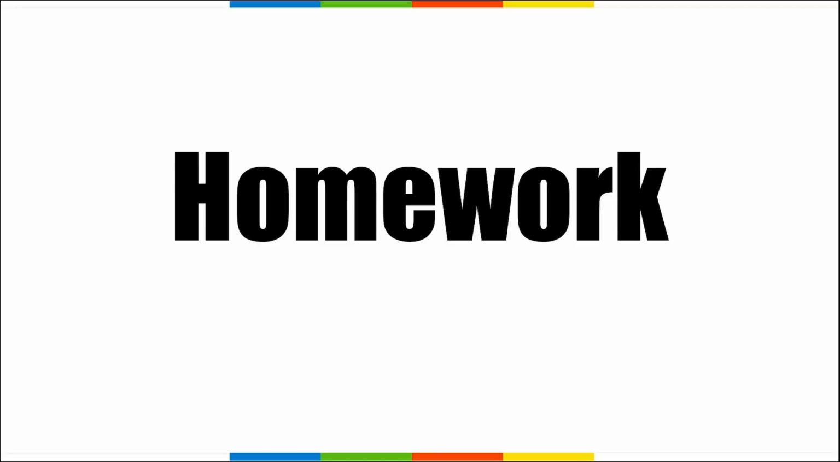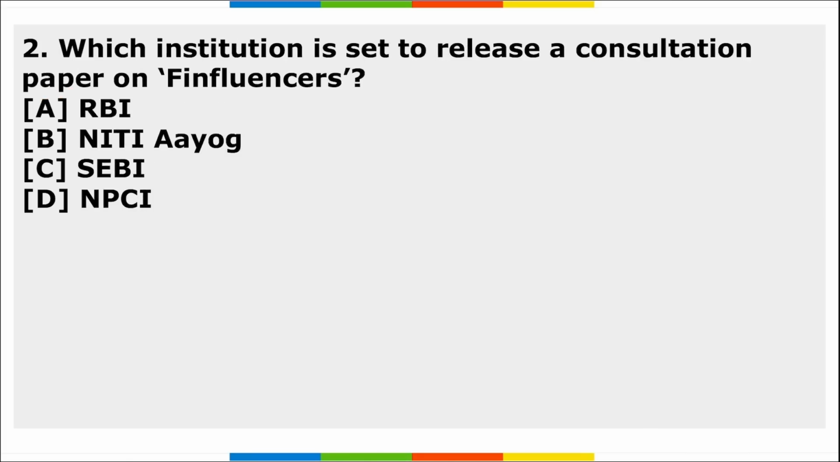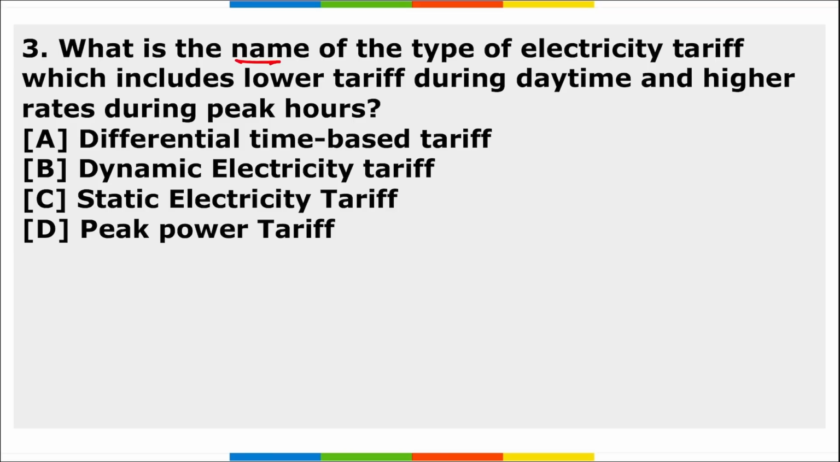Now let's shift to the homework. First, which state or UT is associated with a Camera project? Second, which institution is set to release a consultation paper on finfluencers? Third, what is the name of the type of electricity tariff which includes lower tariff during daytime and higher tariff rates during the peak hours? What is the name of that electricity tariff?